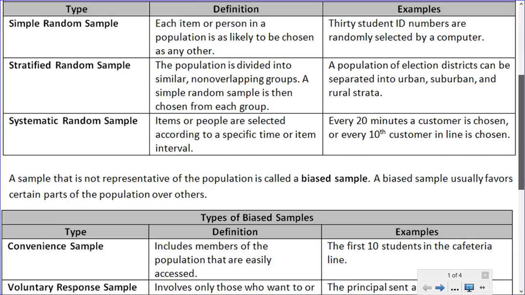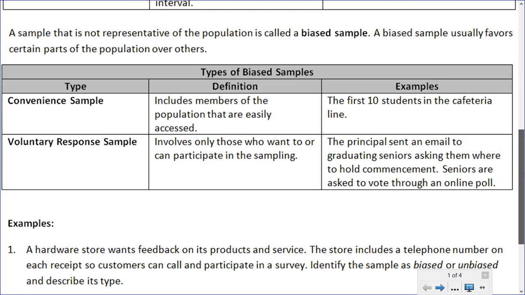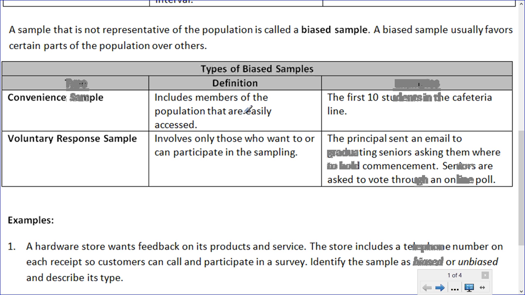A sample that is not representative of the population is called a biased sample. A biased sample usually favors certain parts of the population over others. So these are two types of biased samples. A convenience sample includes members of the population that are easily accessed. So for example, the first 10 students in the cafeteria line. Well, it's clearly biased because you can't say that those first 10 students are representative of the entire population. Those first 10 students might be exceptionally hungry, and that may be why they were in line first. That's just a convenient 10 people to choose, but that's not actually random.